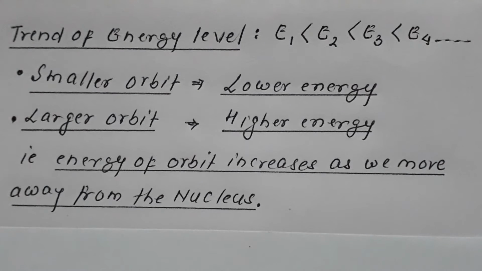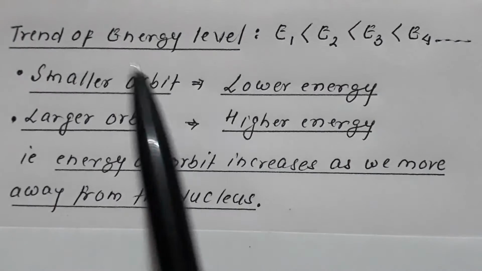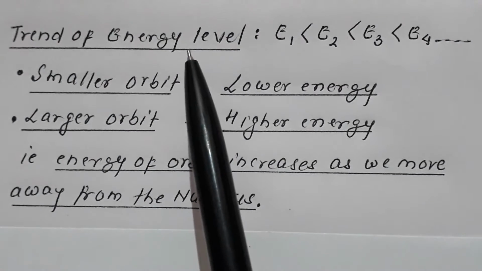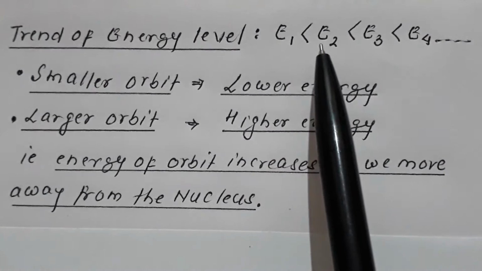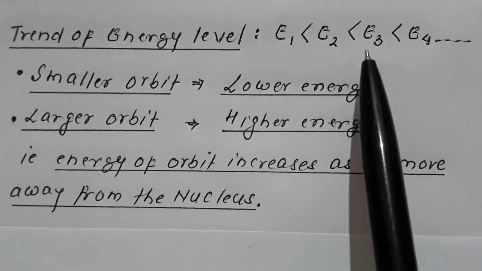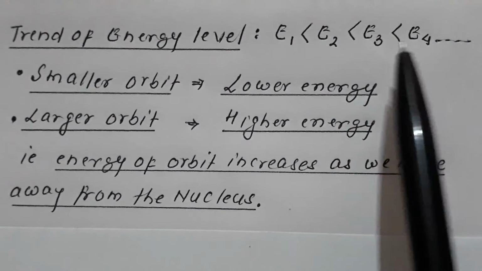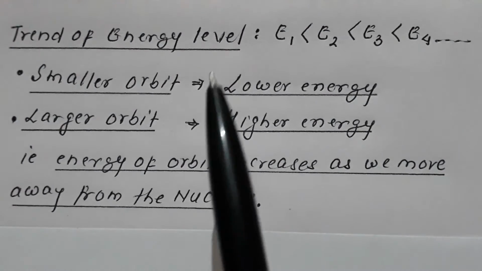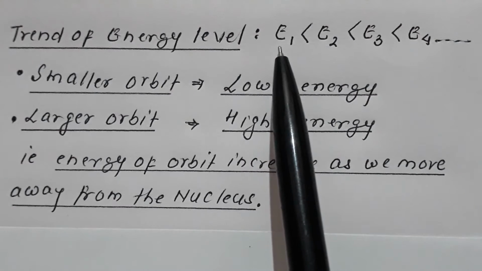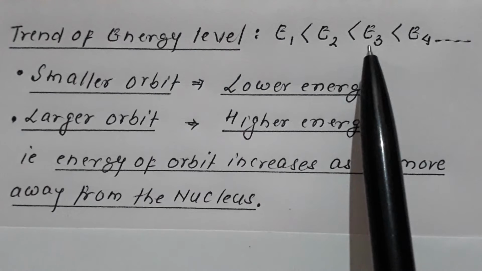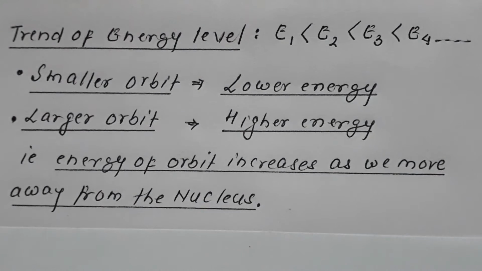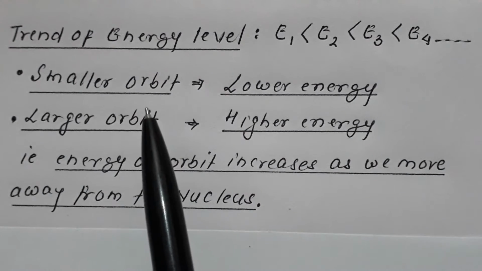So what is the trend of the energy levels? Remember, the energy of the first orbit, that is E1, is smallest. The energy of the second orbit, E2, is comparatively higher, E3 is still higher, E4 is still higher, and so on. So the energy of the first orbit is least, of the second is comparatively more, the third is comparatively more, and so on.